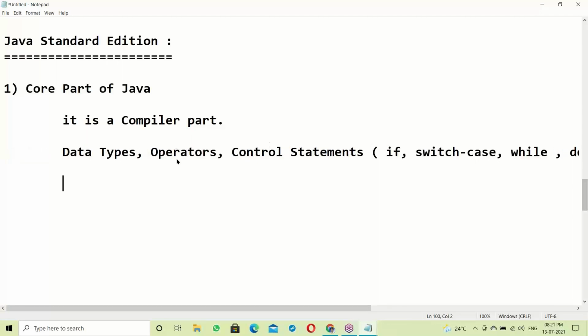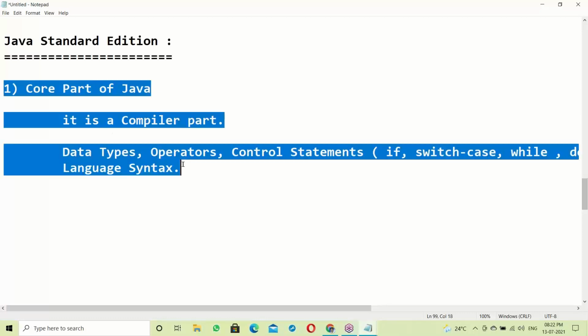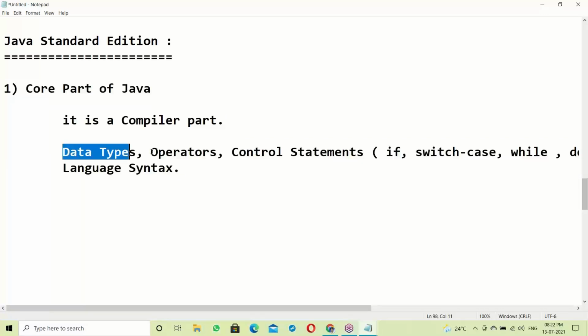Next, apart from that, the Java language syntax. Language syntax is a core part of Java. I will focus on the core part of Java. So don't worry, guys, even if you don't have a C language background. I'll explain the core part of Java, data types, very clearly.